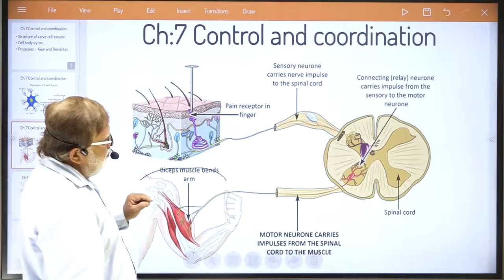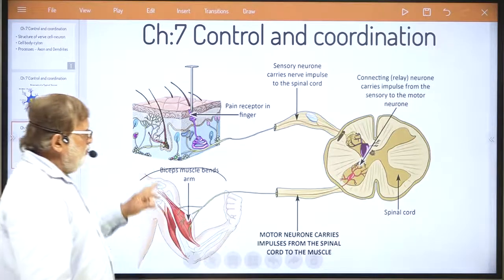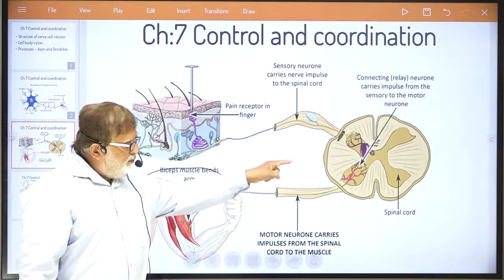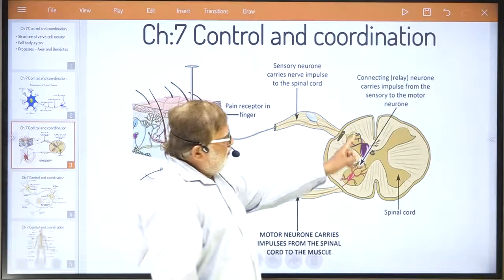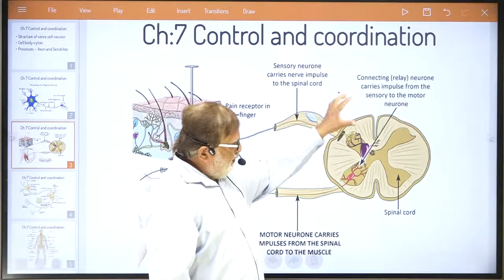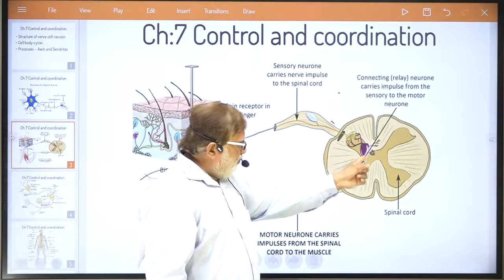When we discuss reflex arc, the same topic is again going to be explained to you, how the message is received by the spinal cord, which sends the message to the brain. Brain interprets that information, then the brain sends an electric impulse back to the spinal cord.